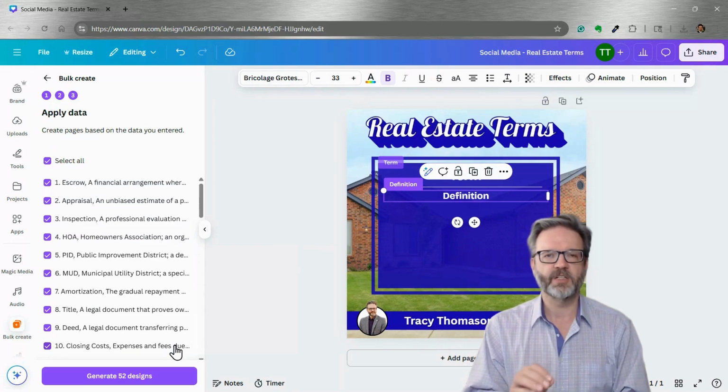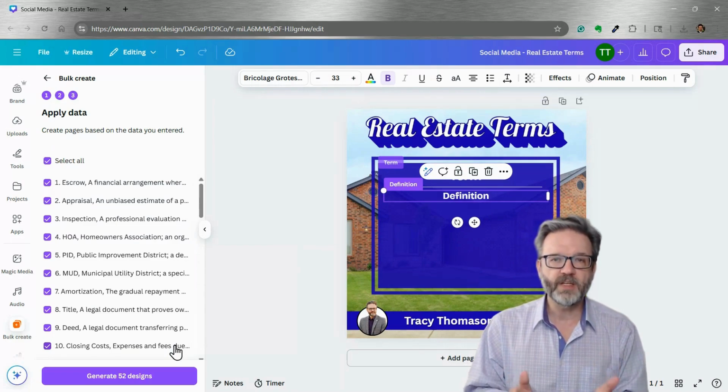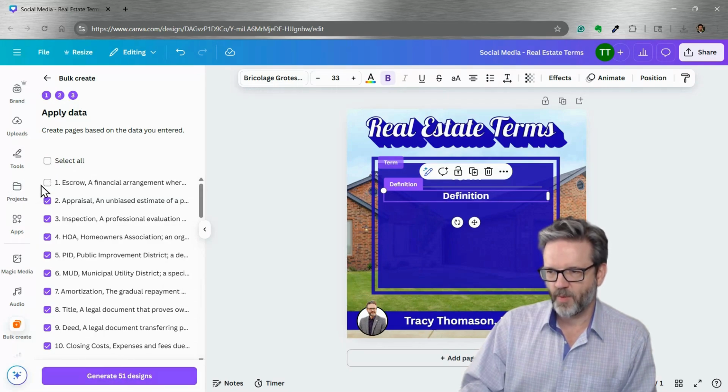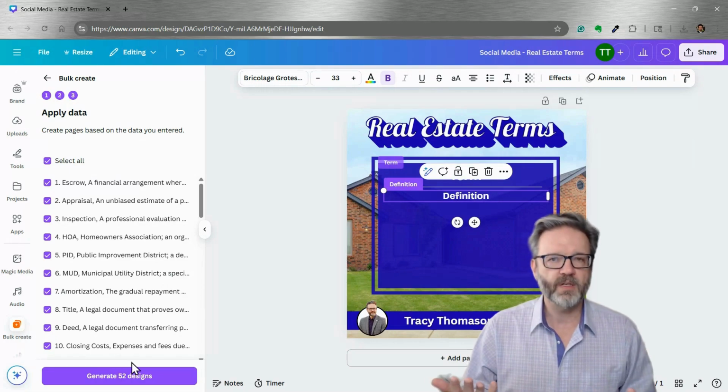Now it comes up and asks us, do we want to use all 52 fields? It says select all. I can uncheck a couple of boxes. It says generate 51 designs. I'll check that box back. Now it says generate 52 designs. I want to select all of them.